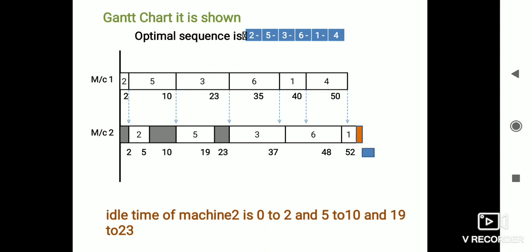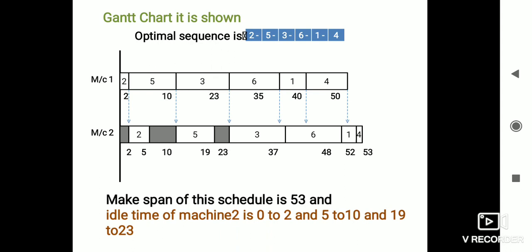40 plus 10 is 50. For processing of second mission it has to be taken by 1 minute. Here also there is no waiting time for the mission 2 to process the fourth job. Here the processing time of fourth job in second mission will be 1. 52 plus 1 equals 53. Here the make span of schedule is 53.